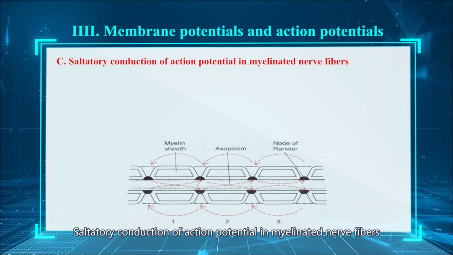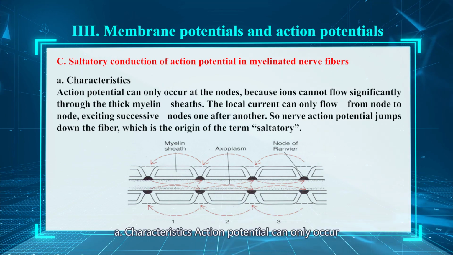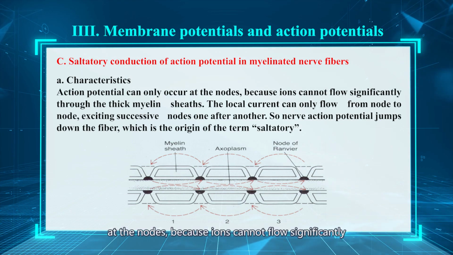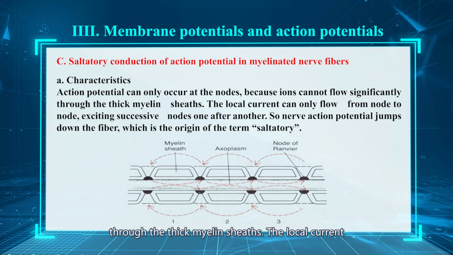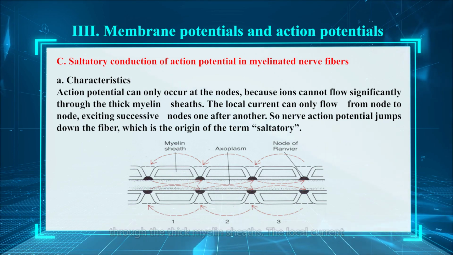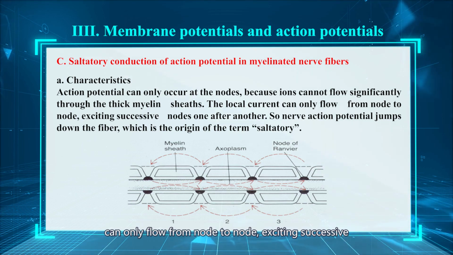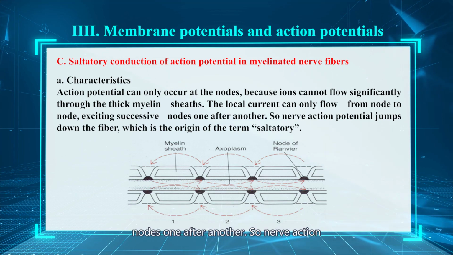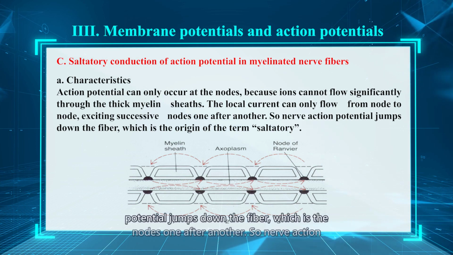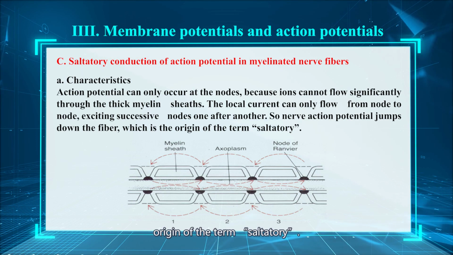Saltatory conduction of action potential in myelinated nerve fibers. Characteristics: action potential can only occur at the nodes because ions cannot flow significantly through the thick myelin sheath. The local current can only flow from node to node, exciting successive nodes one after another. So the action potential jumps down the fiber, which is the origin of the term saltatory.